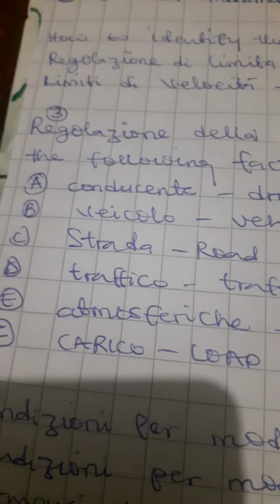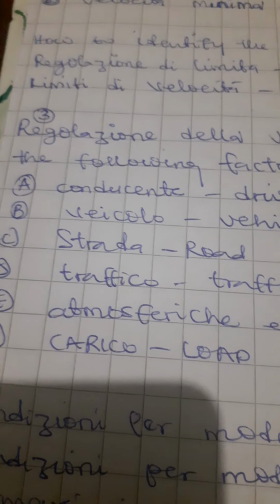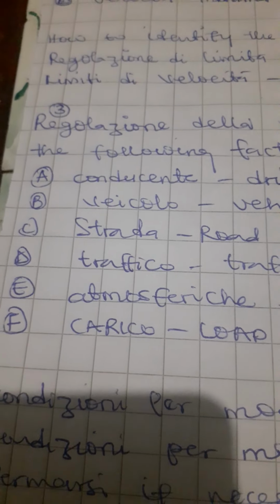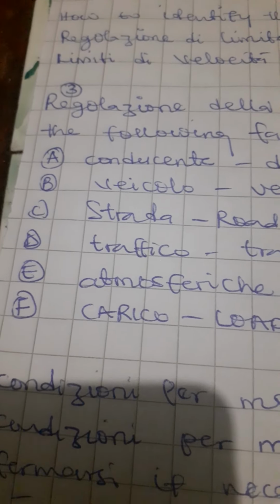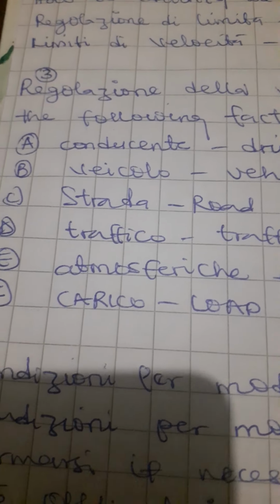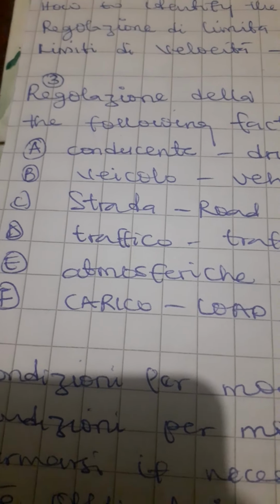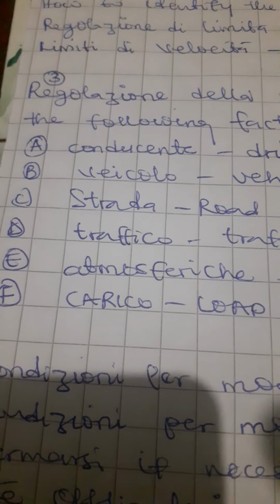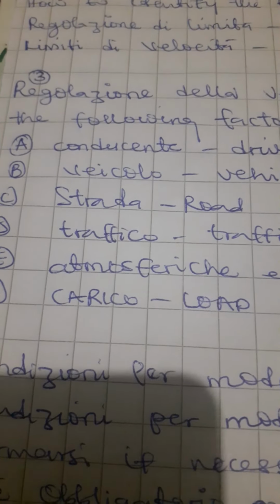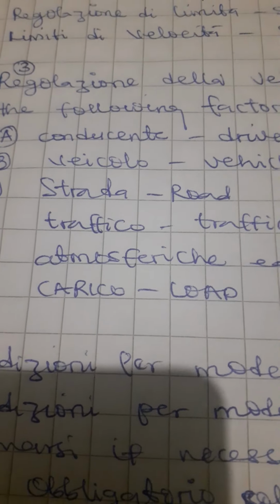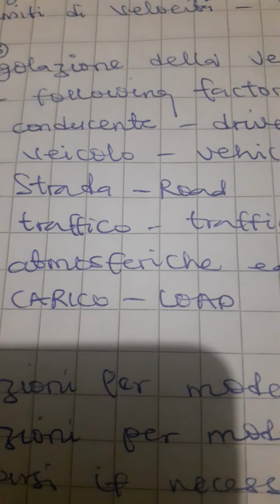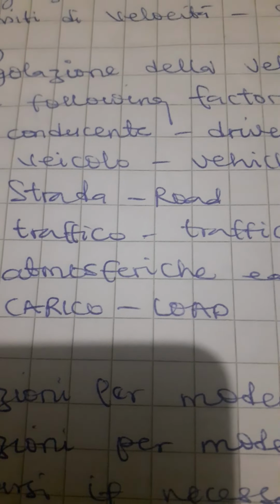What I've just taught you now is I've told you there are factors that influence speed. They are conducente, veicoli, strada, traffico, atmosferici, carico, and visibilità. These are factors that influence speed. For the case of visibilità, if the visibility is small, is poor, you are expected not to increase your speed, but to moderate it. But if it is clear, of course, you can move ahead.